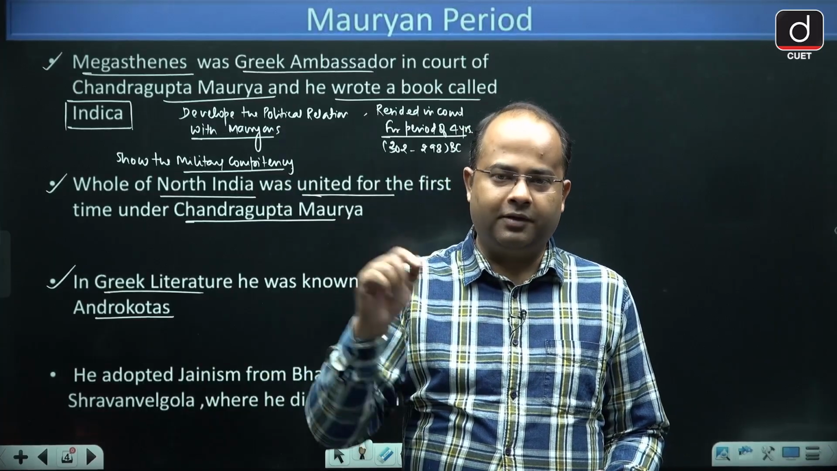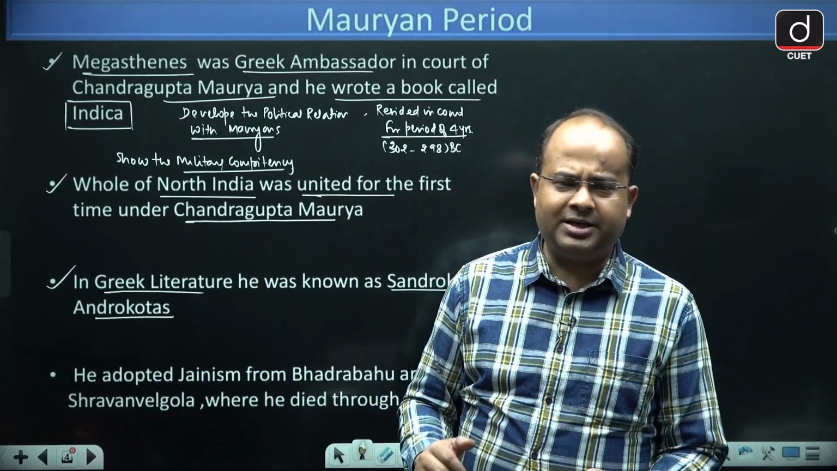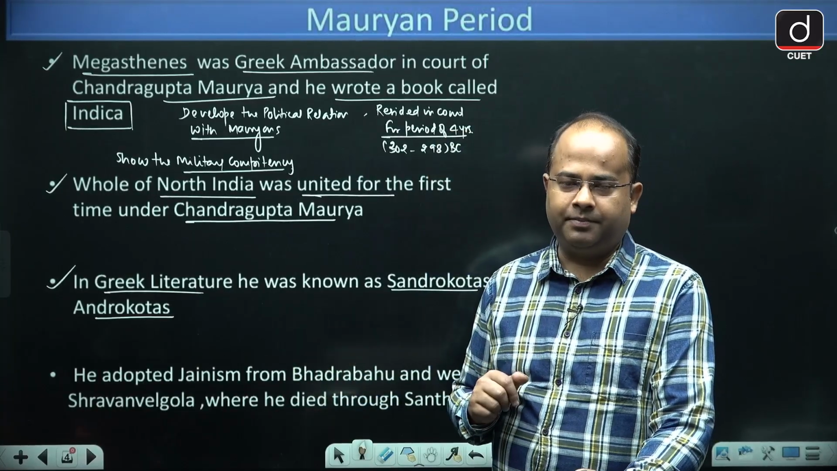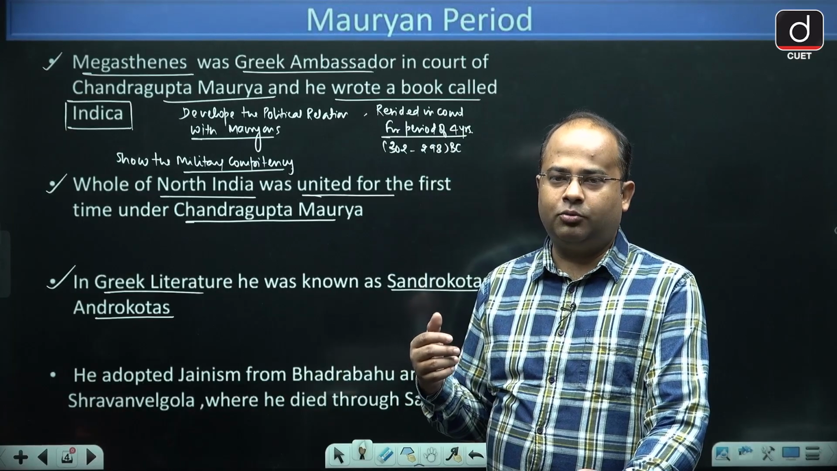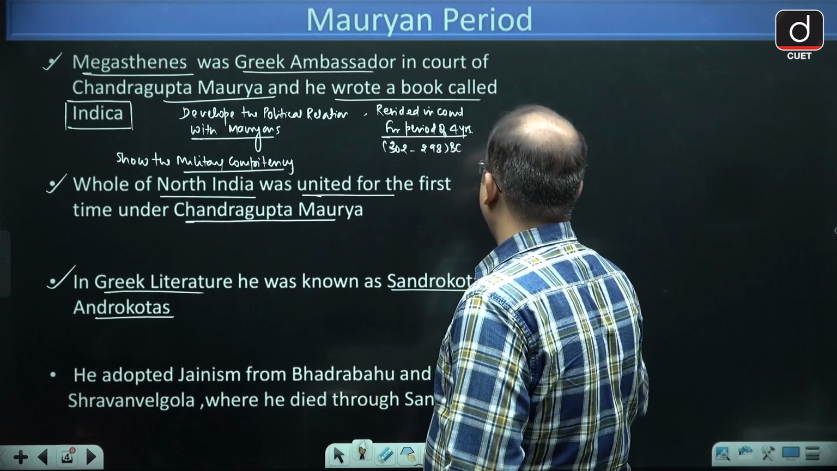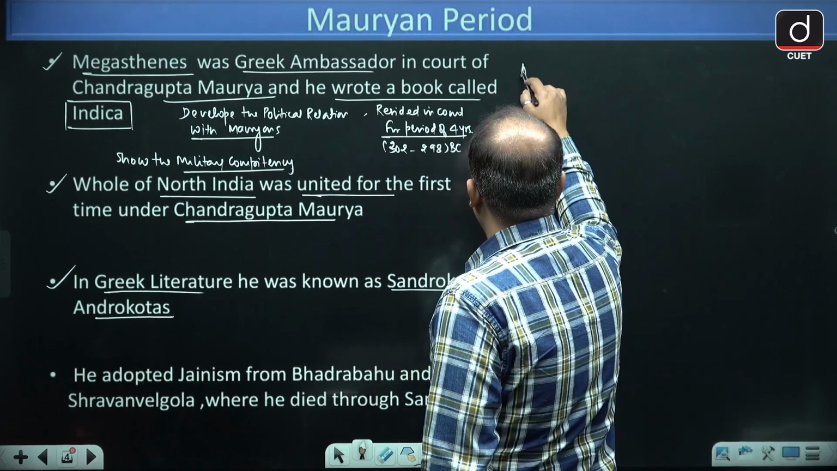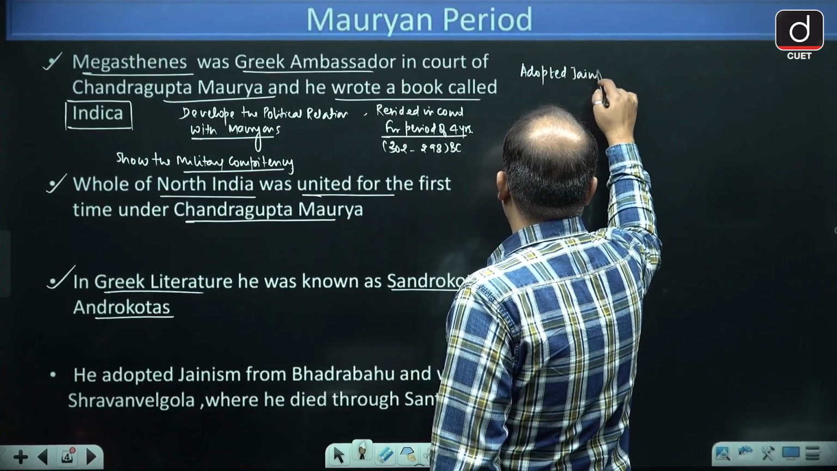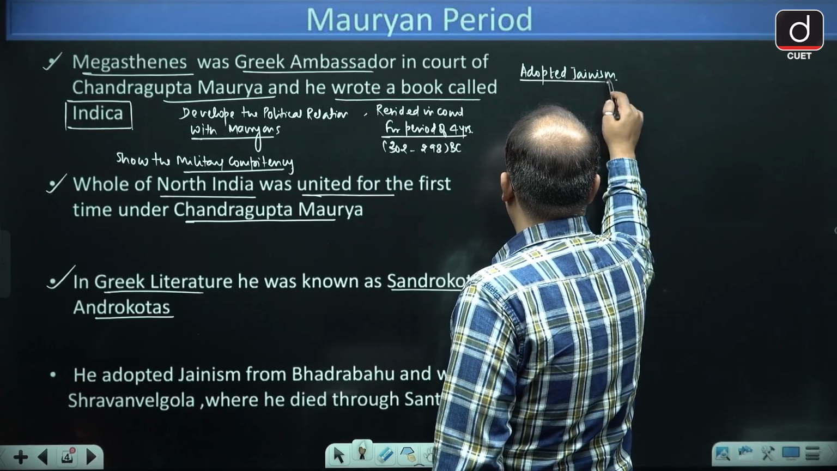Now guys, it is said that when Chandragupta Maurya grew old, he adopted Jainism. It is said that he adopted Jainism from Bhadrabahu.